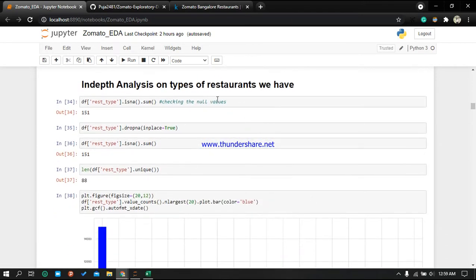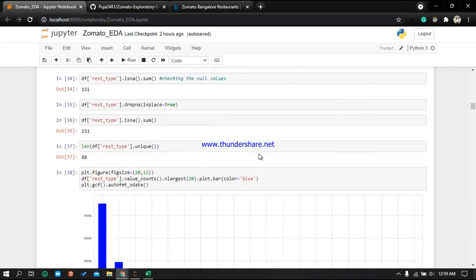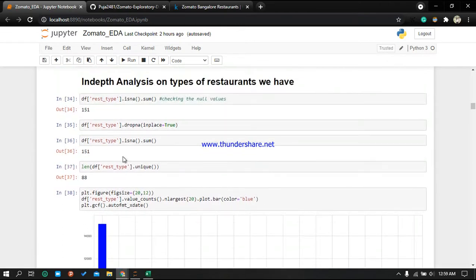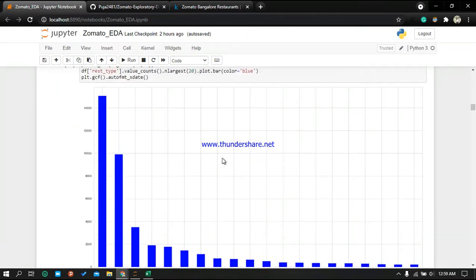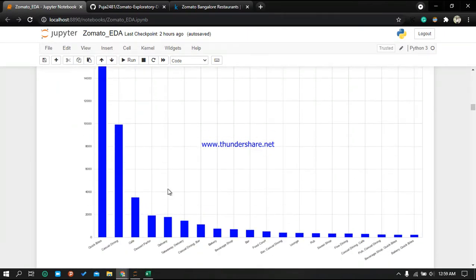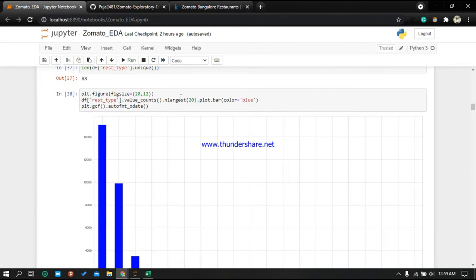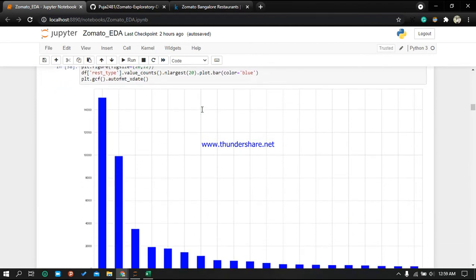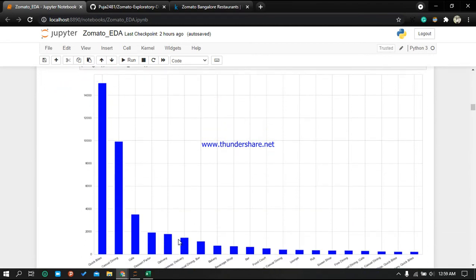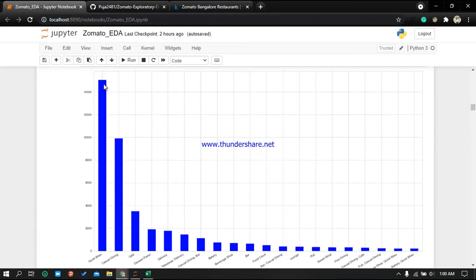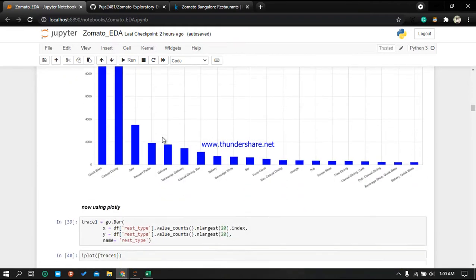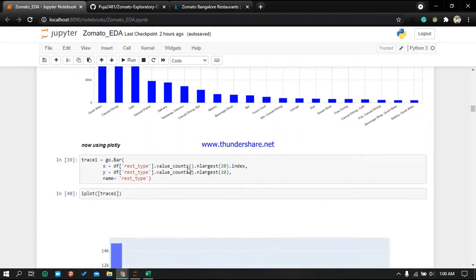Here I am doing an in-depth analysis on the types of restaurants we have. Here I have calculated the null values and then dropped them. Here are the unique restaurant types, and we calculated the largest 20 and then plotted the graph. You can see Quick Bites has the largest number of restaurants, and these are greatly used by people.